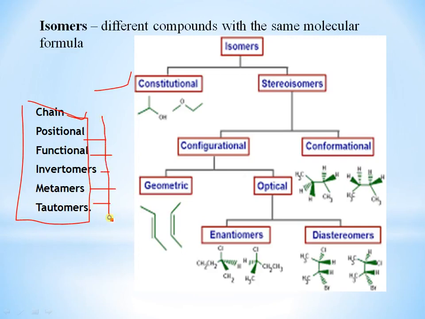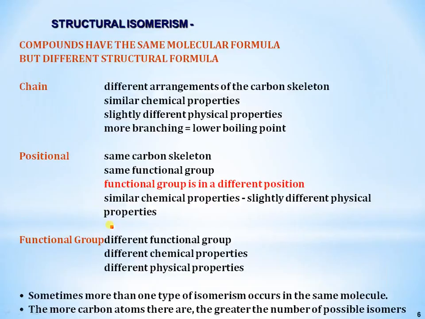Today we will discuss chain, positional, functional, tautomers and invertomers. These structural isomers have the same molecular formula but different structural formula. This is a different arrangement of the carbon skeleton, meaning the bonding connectivity is different. The specific definition of constitutional isomers is that molecules with the same molecular formula but different bonding connectivities are called constitutional isomers. Different structural formula means different bonding connectivity.